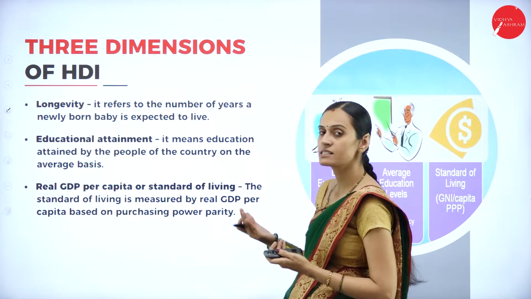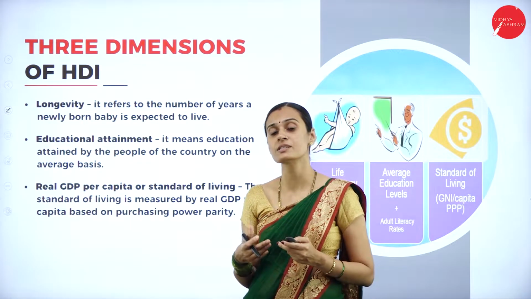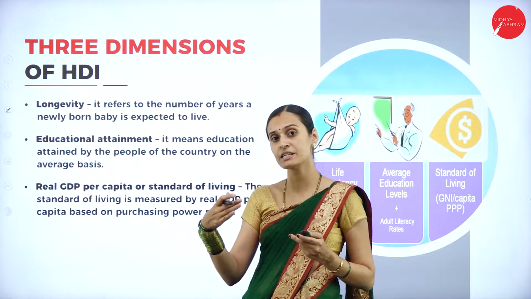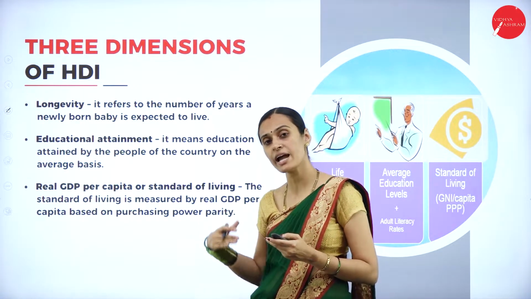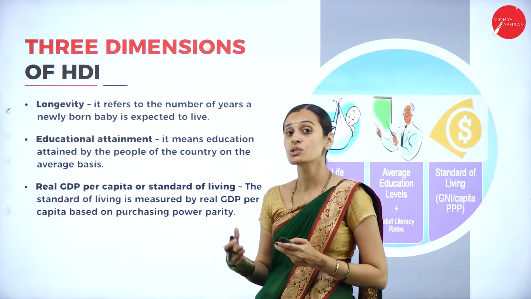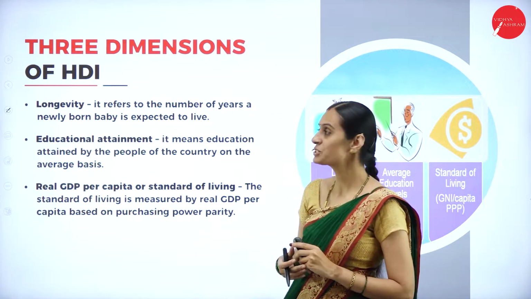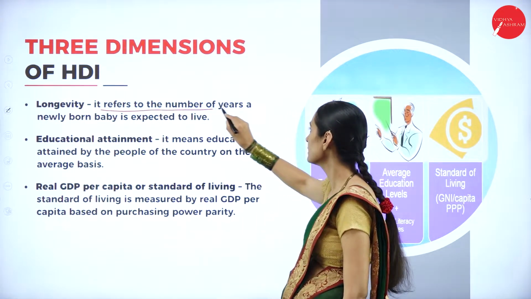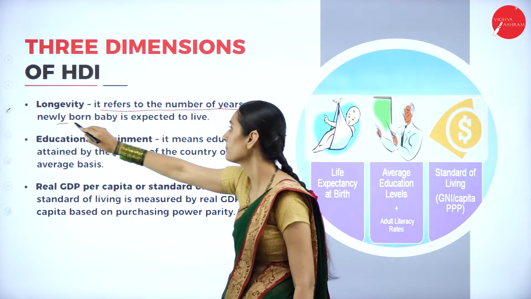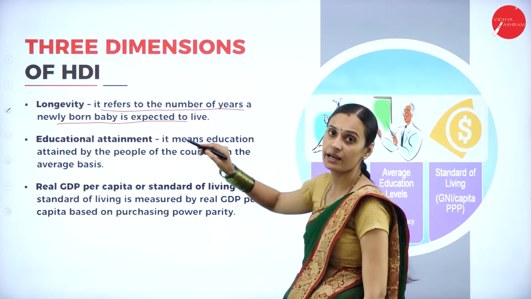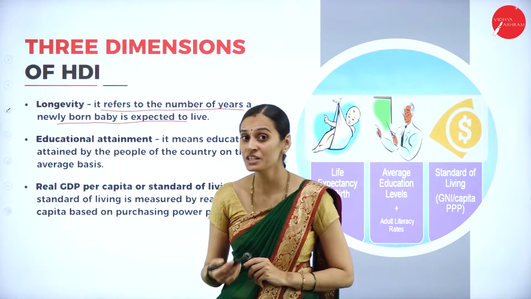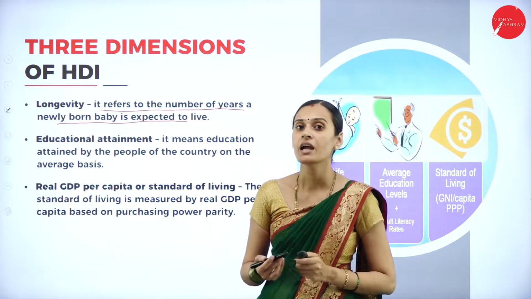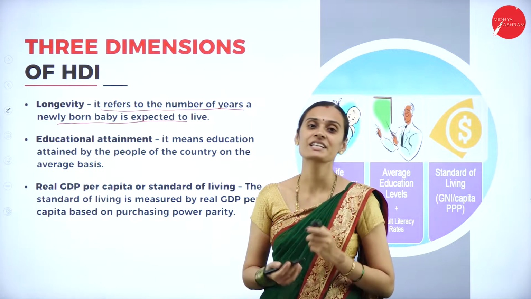Let us discuss what the three dimensions are. As I told you, life expectancy, educational attainment, and standard of living of the people. So one is longevity. It refers to the number of years a newly born baby is expected to live. It is measured by life expectancy between 25 years and 85 years.